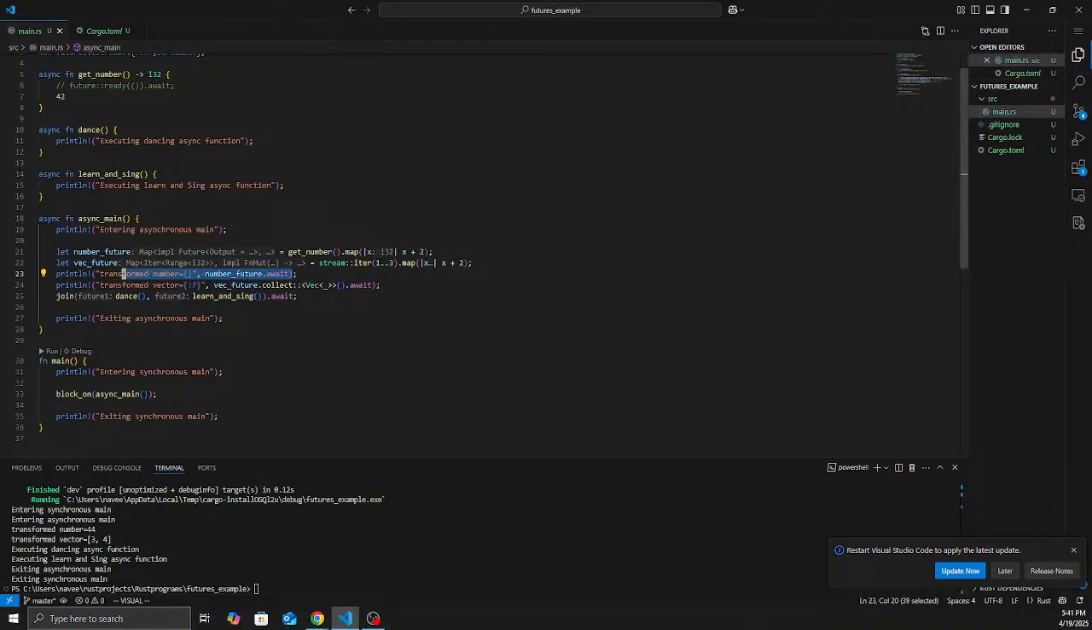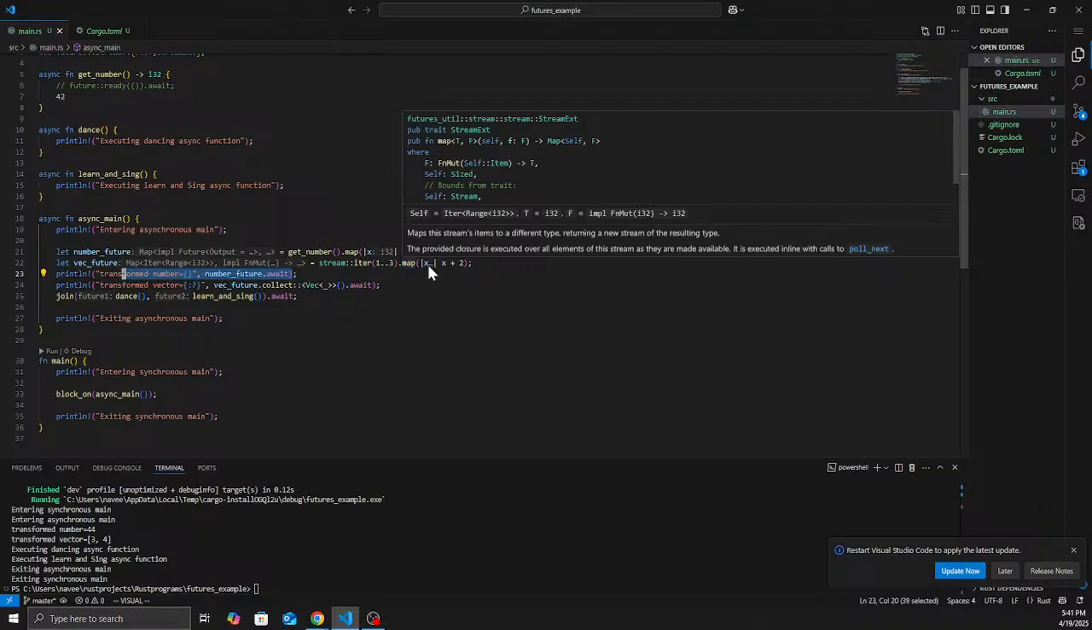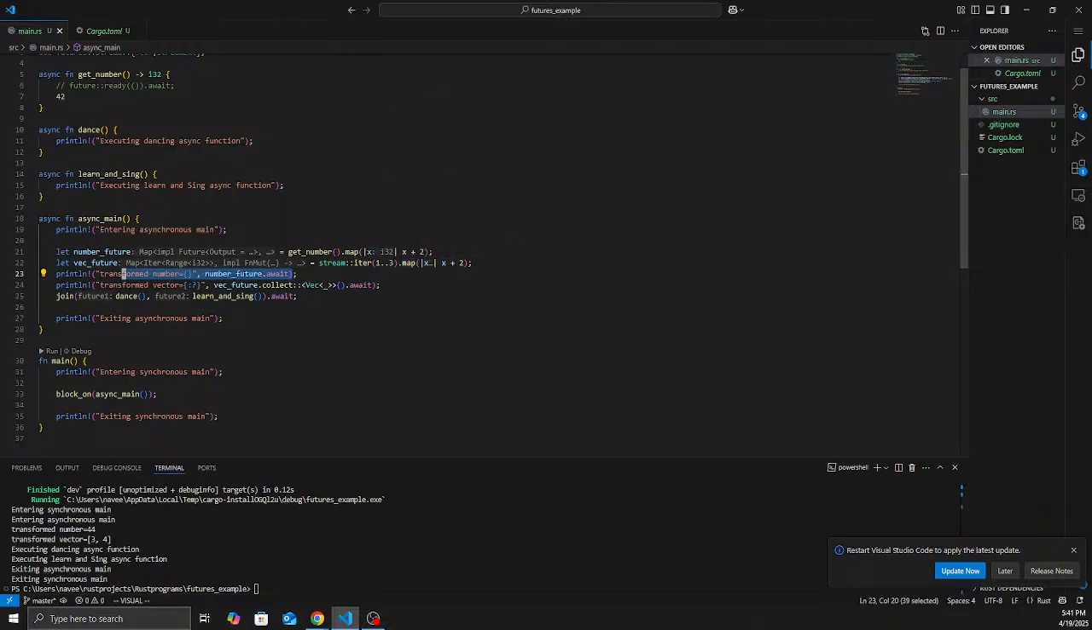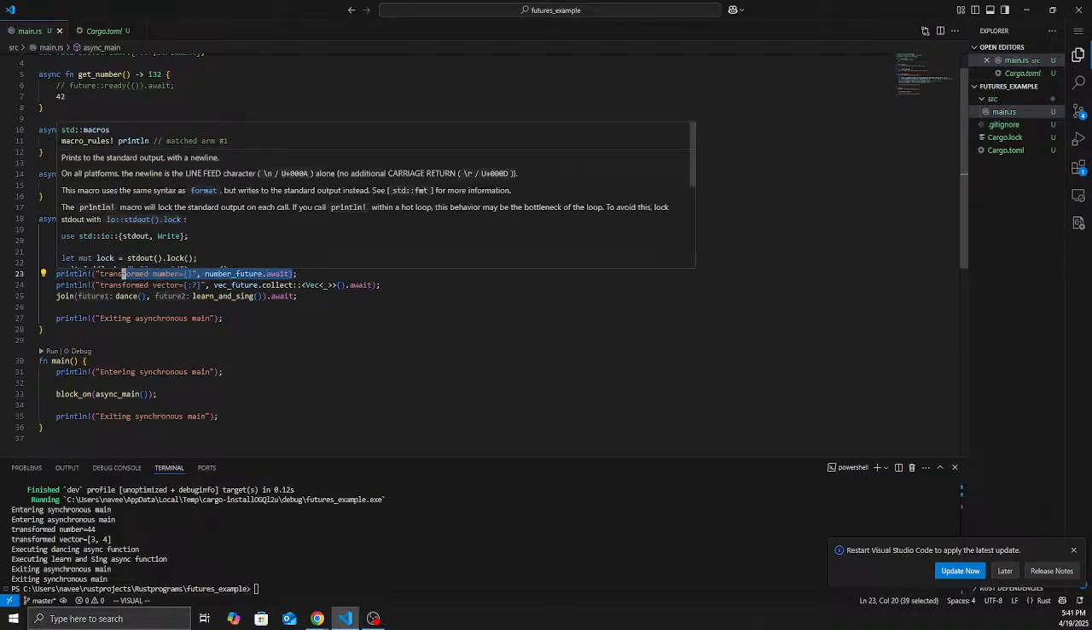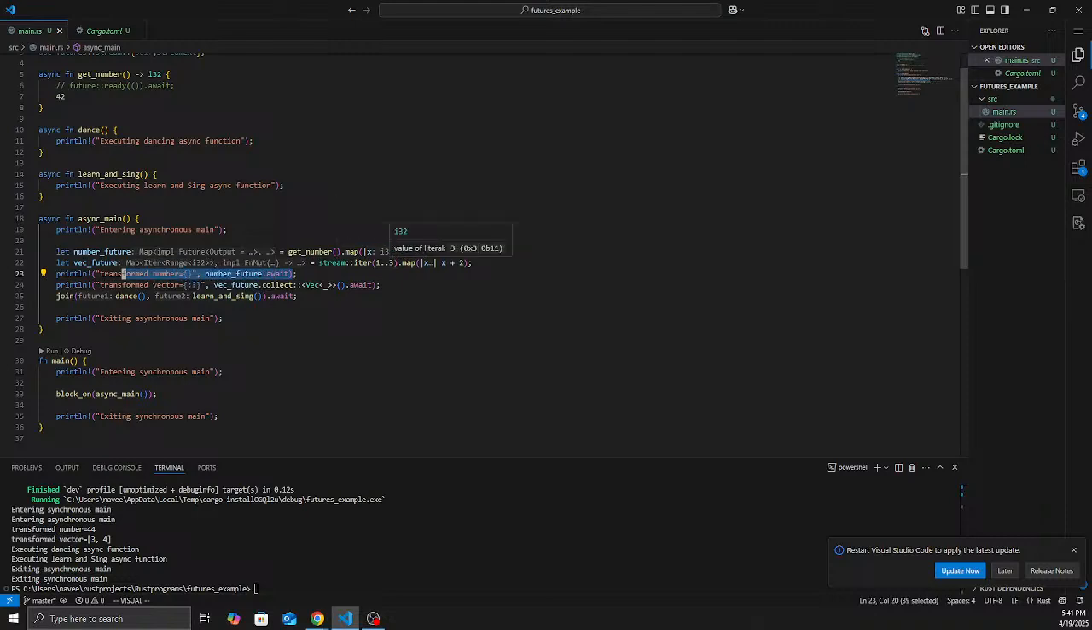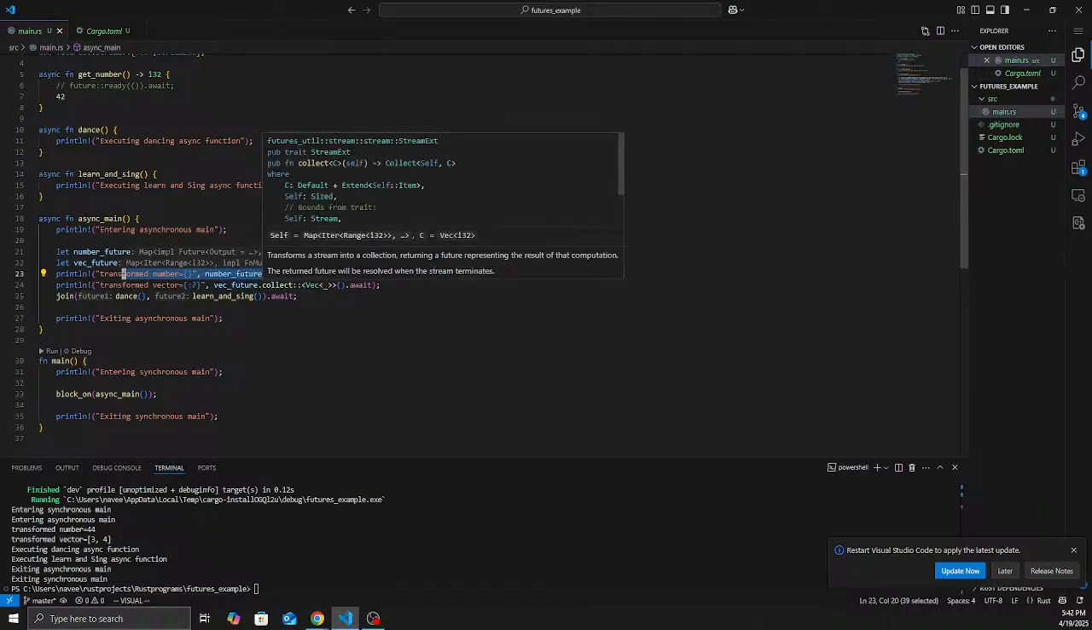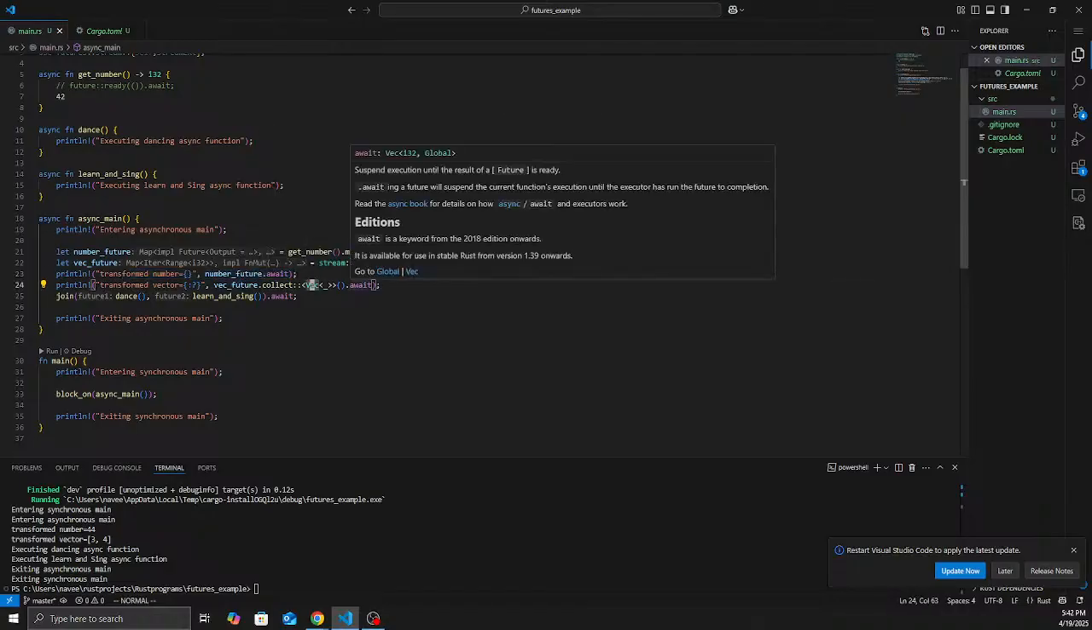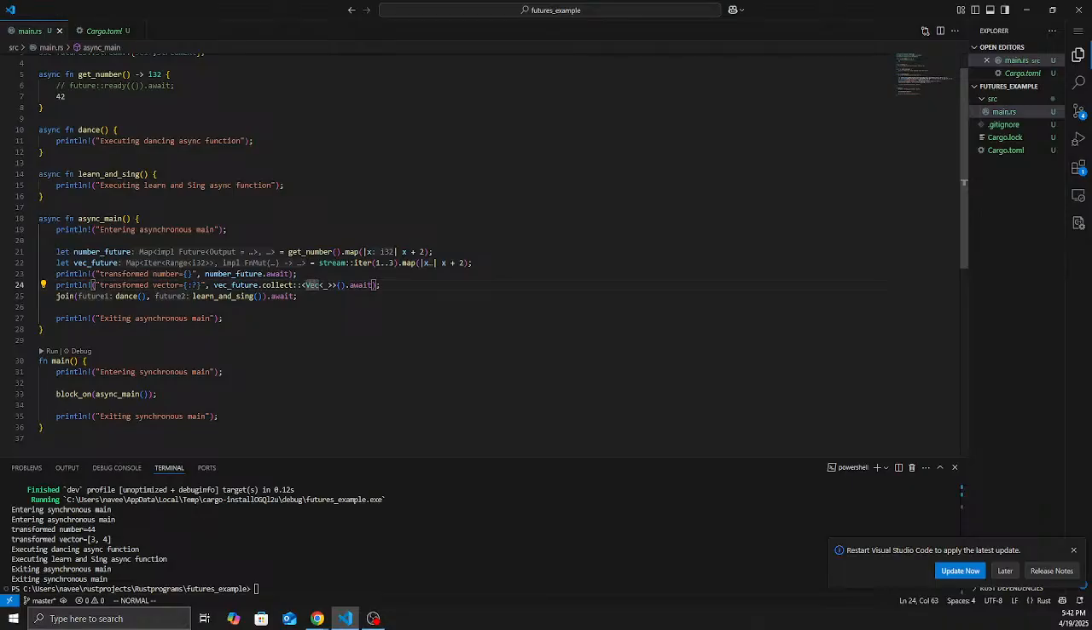Yeah, 3 is excluded here, and I'm mapping that to x plus 2, the same way, and collecting this will be a vector. This will be an iterator over values, so we need to collect it because there are multiple values coming from this. We can do a future.collect, collect into a vector, and .await, so that it will get executed and we get the vector here.